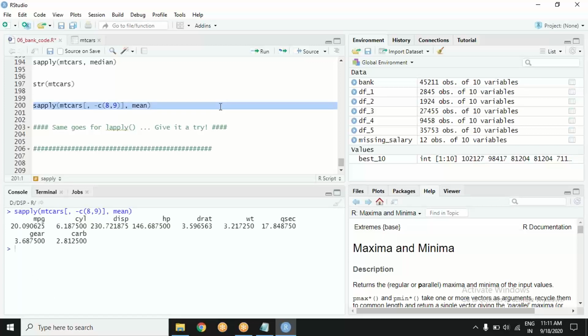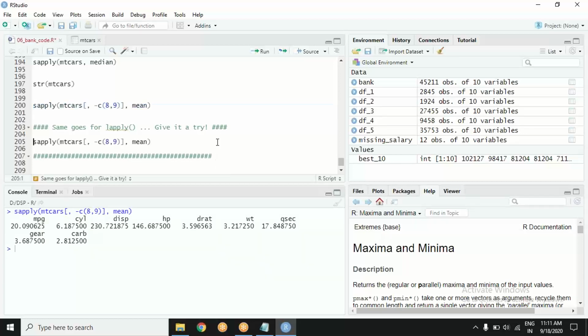Just for this one, this is sapply, and if I do lapply here, what I am asking you to do, change S to L. What happens? Anything particular?